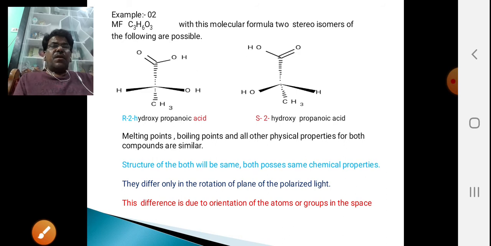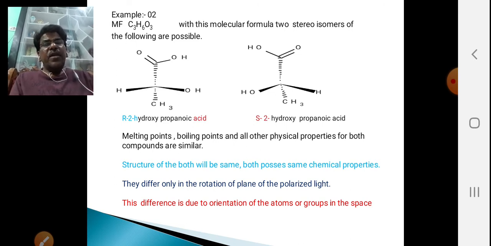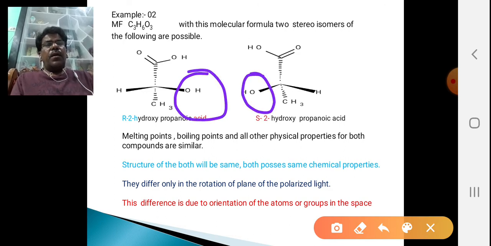Hence, such compounds have the same melting points, same boiling points, and all other physical properties such as refractive index and solubility are similar, and the chemical properties are also exactly similar. That is, the products formed are the same. The structure is the same, but only the orientation of the groups is different.